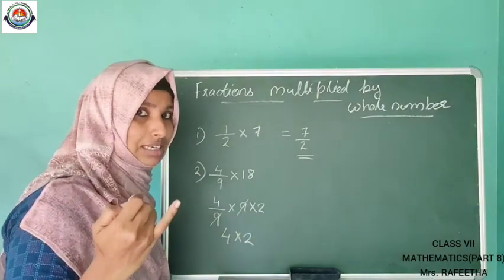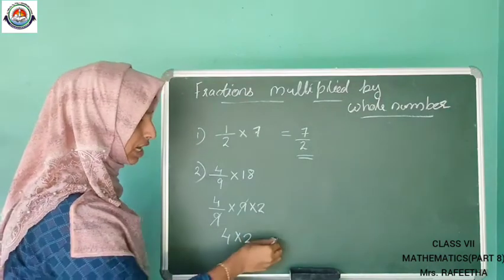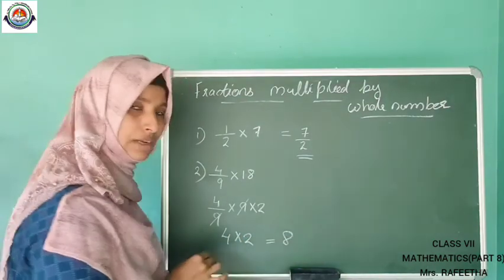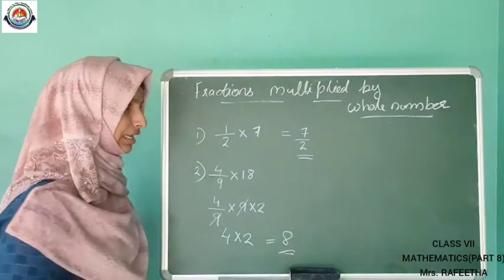What will be next? Next we studied multiplying. 4 2s are 8. Nothing to reduce in this case also. So we get the answer.